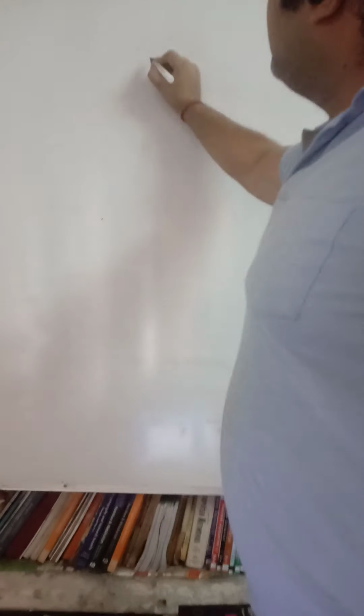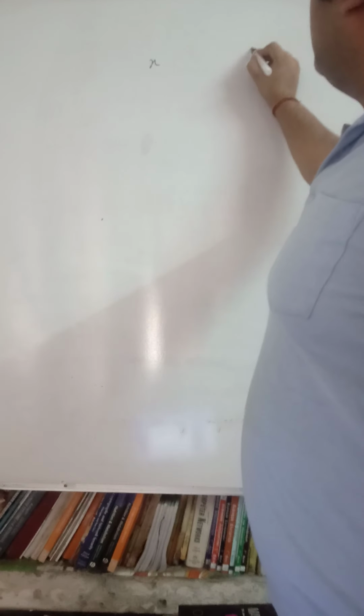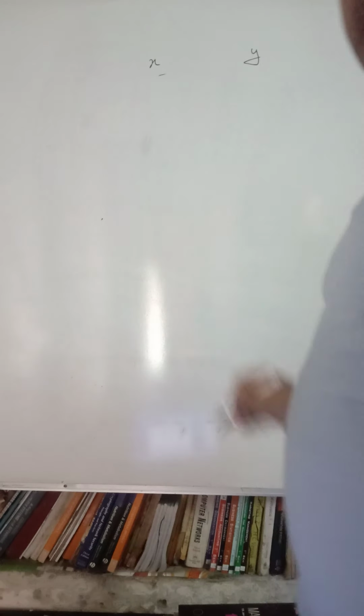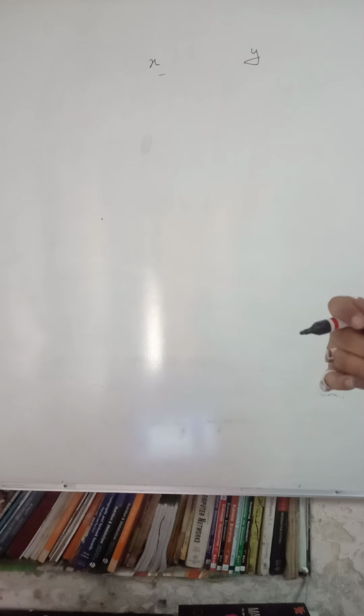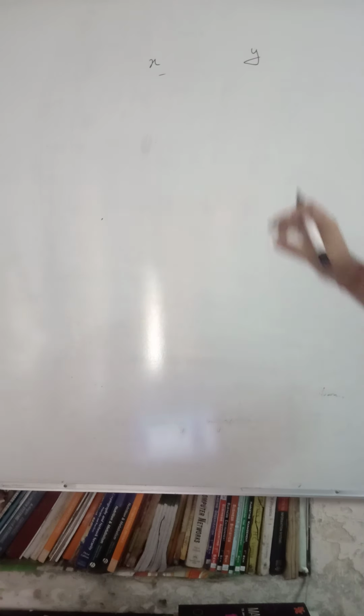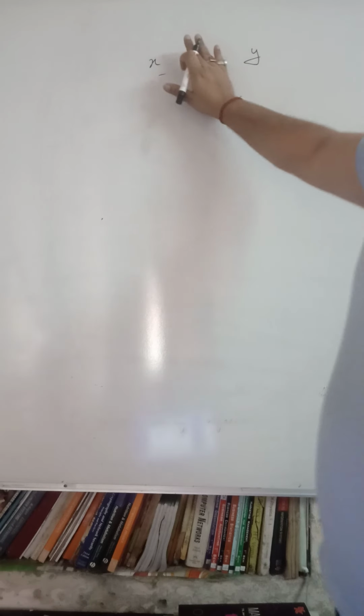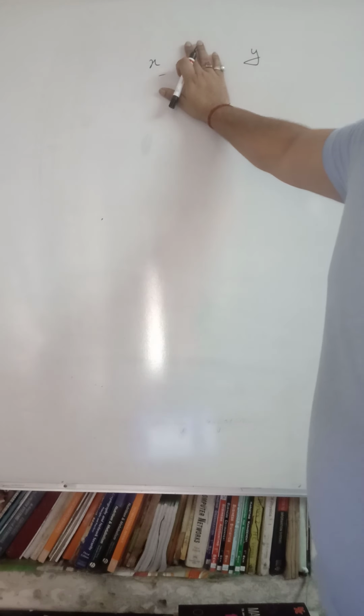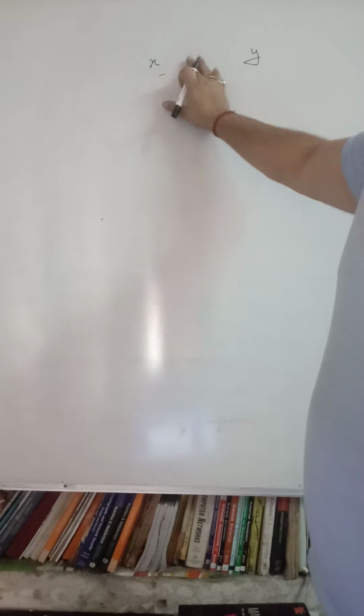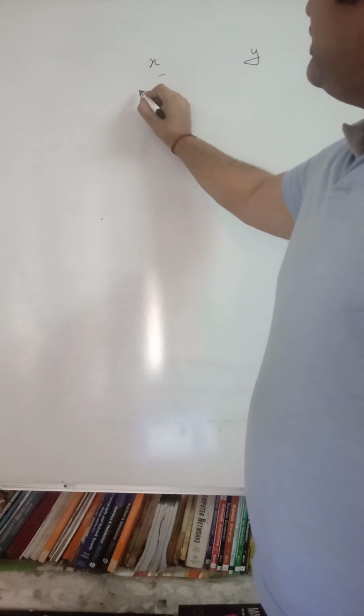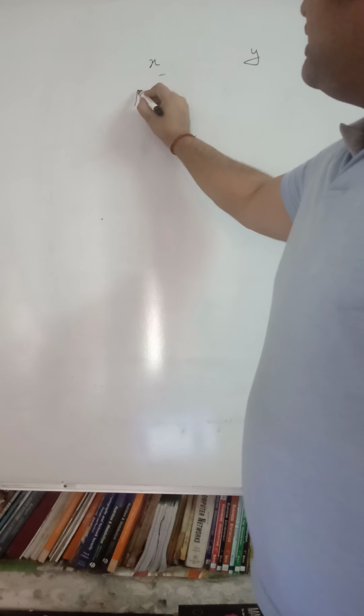So students, here we can assume that he is consuming two commodities, commodity X and commodity Y. Fine. So for the sake of understanding, for the time being, we will just assume that he is consuming only commodity X. So how will he attain equilibrium?